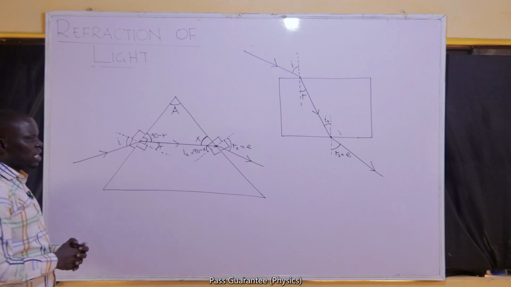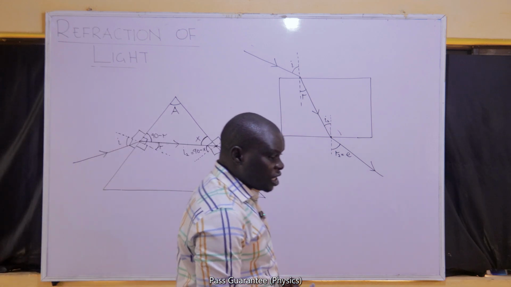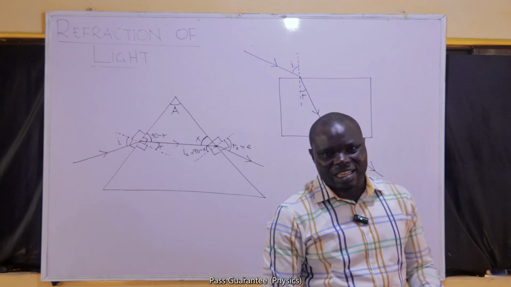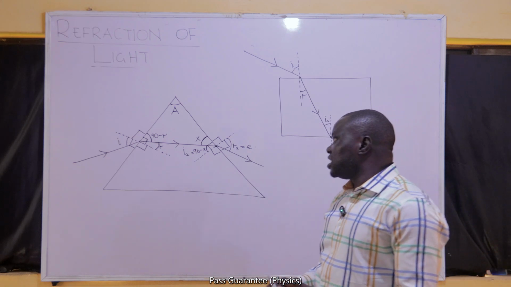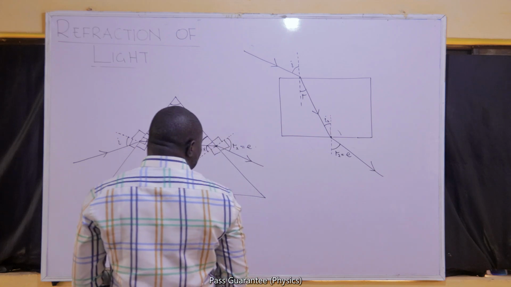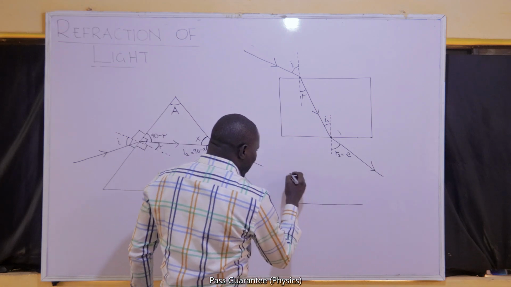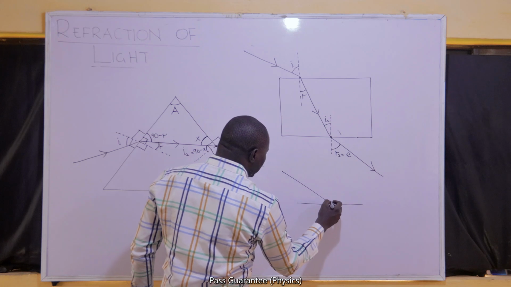I can also be asked now to find the deviation. I've only been talking about the incident and the refracted angle, but there's also the deviation angle. Remember, we talked about deviation when we were looking at reflection. Let us assume that light comes to a particular boundary.